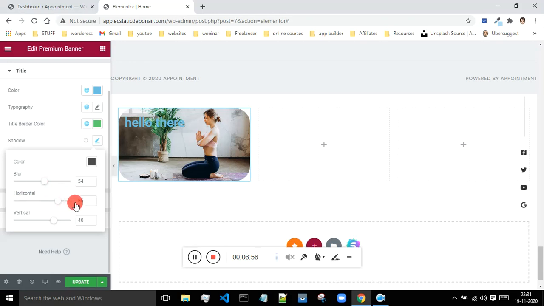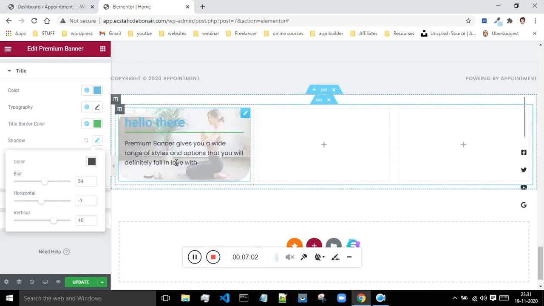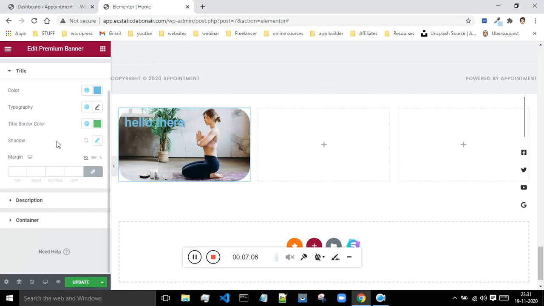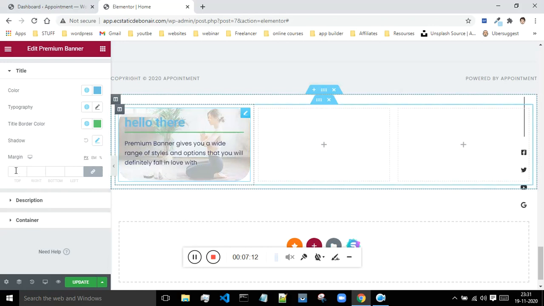Okay, so it is not quite visible, but it is over here. If you just look closely, it is there. So this is how you can apply all these changes. If you want a margin from the top and bottom, then you can do that. Margin around this text, by the way.